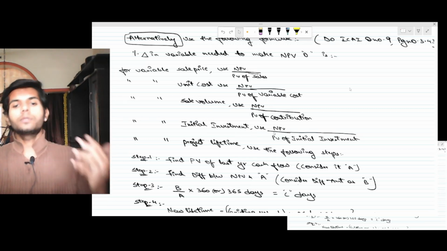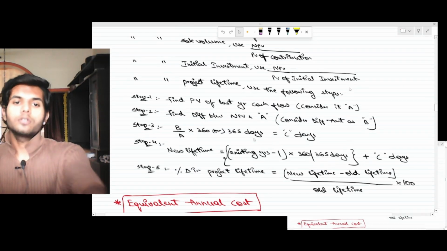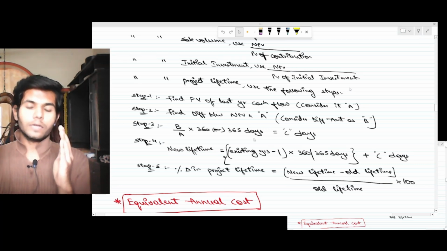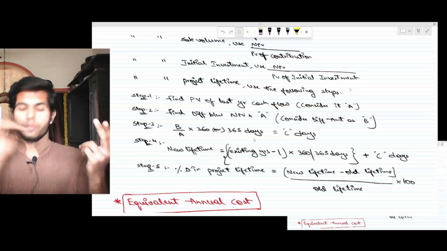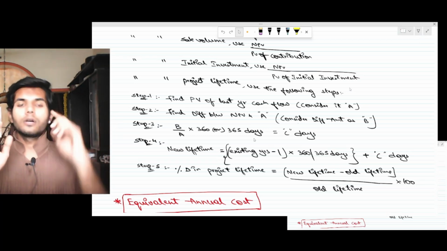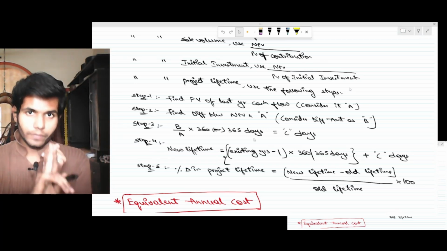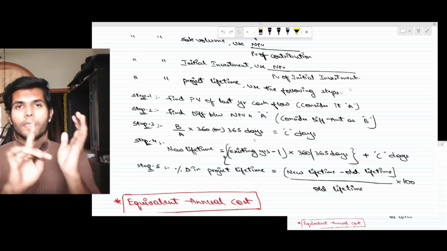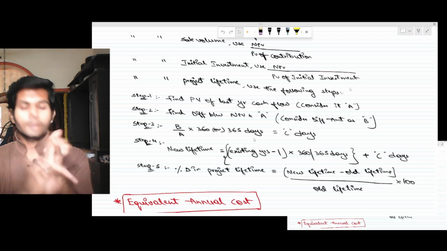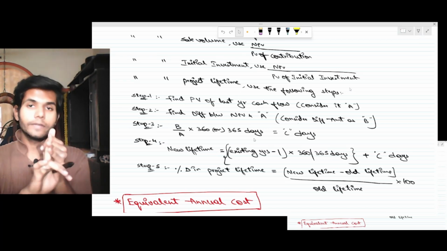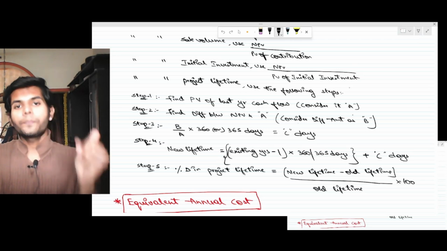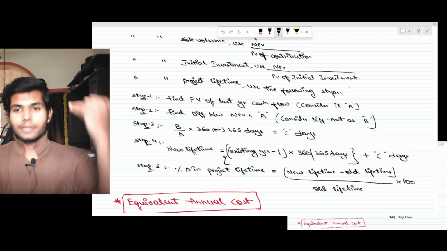For the project lifetime, we'll be taking the following. Step 1, find the PV of the last year cash flow. Step 2, all right, wait. First find out the NPV. Step 1, find the last year cash flow. Step 2, the difference between the last year cash flow and NPV. The last year cash flow, let that be A. The difference between last year cash flow and NPV, let that be B.